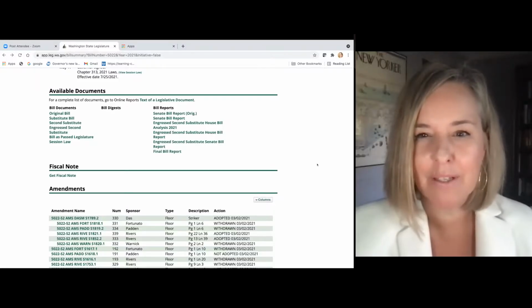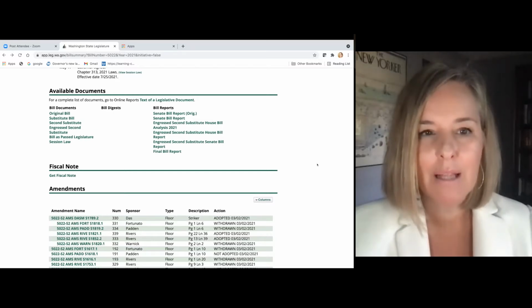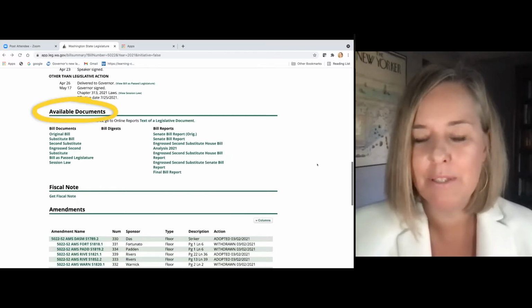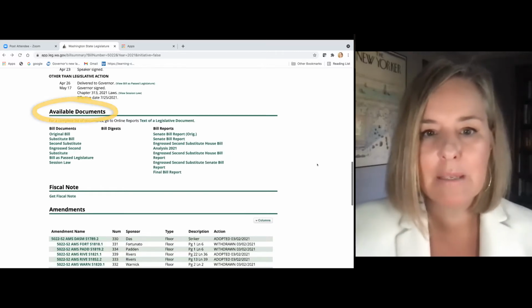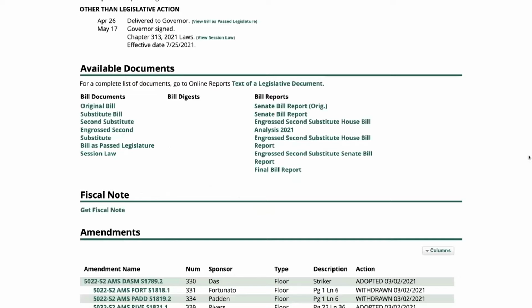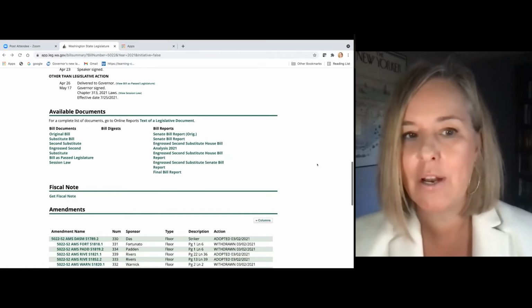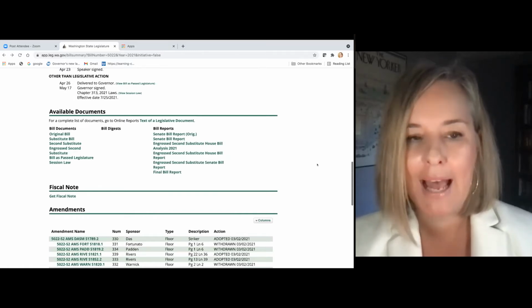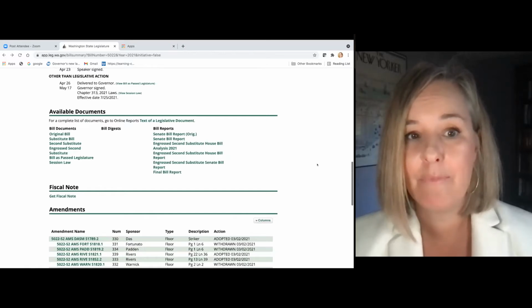Now I want to dive a little more into the content of the policy. So I'm going to scroll down on the 5022 bill page at the available documents. There's a whole number of documents that are here. The further I go down this list, the more recent version of the bill that I'm going to find. The original bill, where the bill started, all the changes along the way, down to session law. That's actually what passed the legislature. So don't go to the original bill because that's how it started. Make sure you start at the very last item in the list of bill documents.